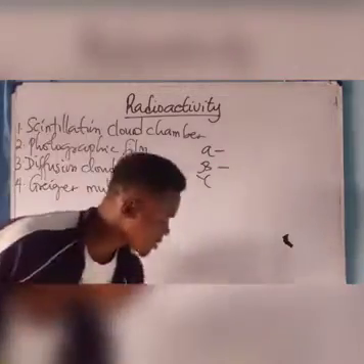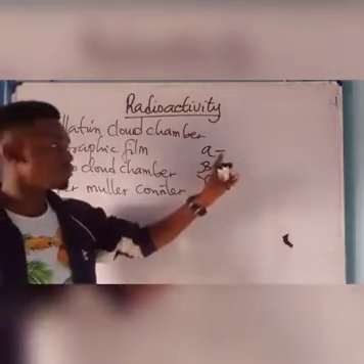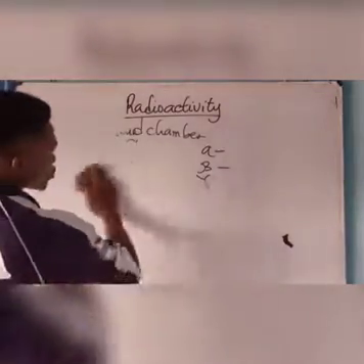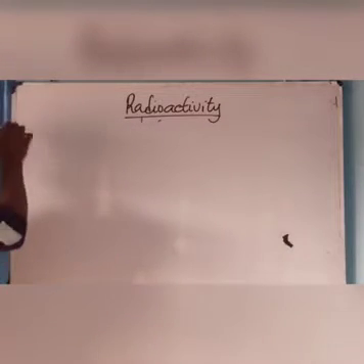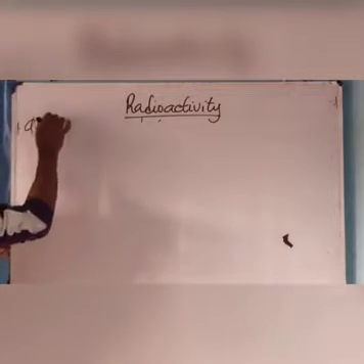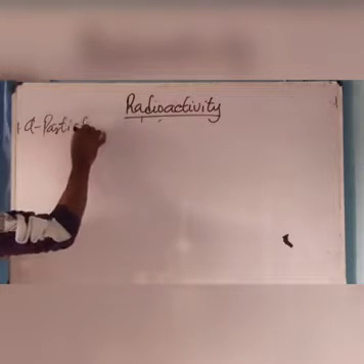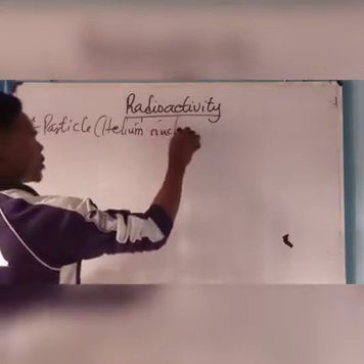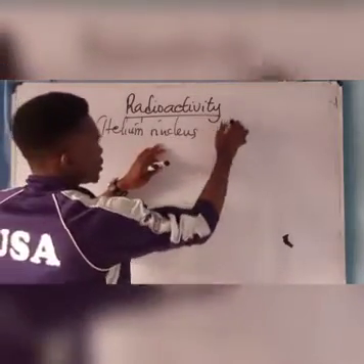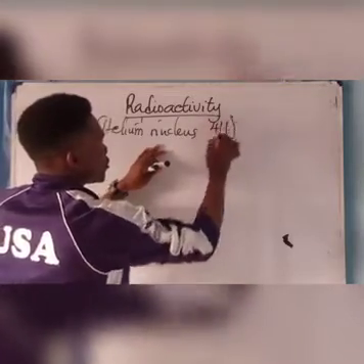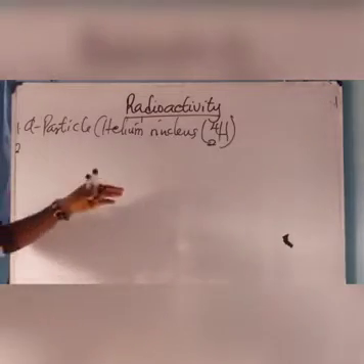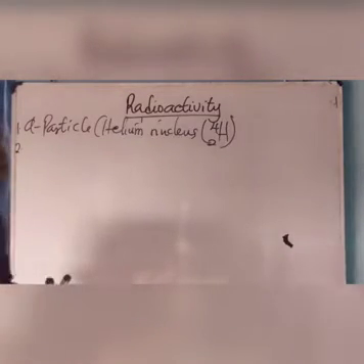Now let us look at the characteristics of these radiations. The first one is what? Alpha particle. Now, alpha particle uses what? Helium nucleus. All right. Please take note of that. And of course, helium nucleus is actually He 2 4. So this is what? Helium nucleus. Now, helium is what? An element in the periodic table. So the alpha particle uses what? Helium nucleus. Take note of that.